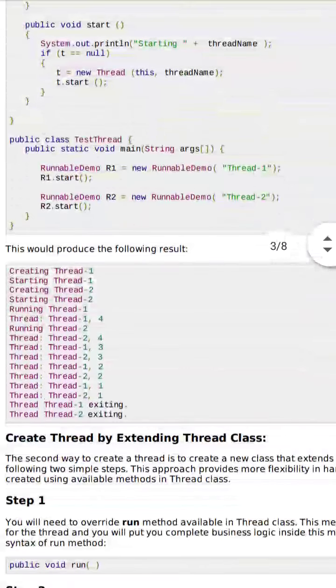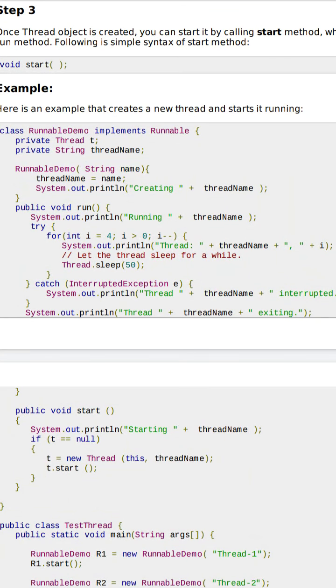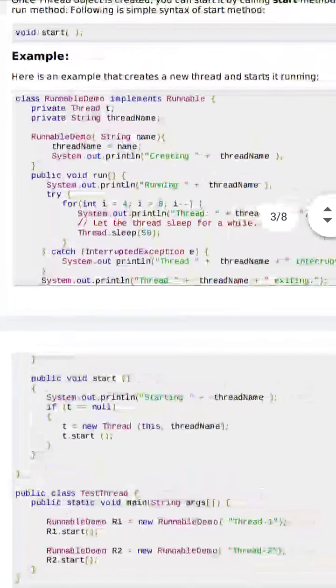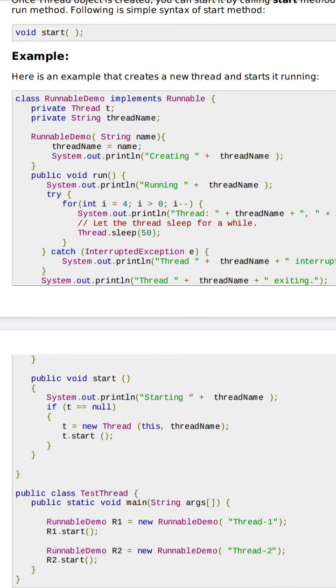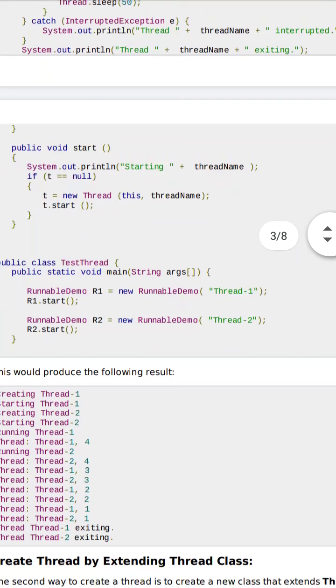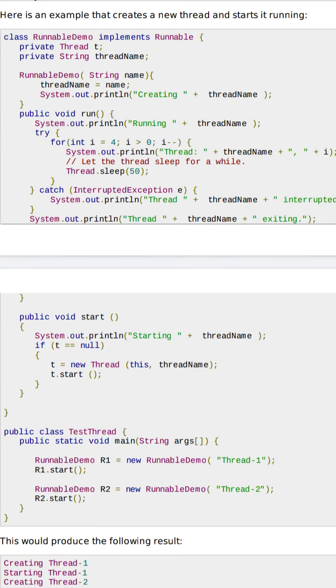And if I put a second thread, the same thing will happen here. You can see from this result, creating thread. That means when it is executed, when the object is created, first it will go to the constructor and print creating plus the thread name you have put here. Second, it will come to R1.start.